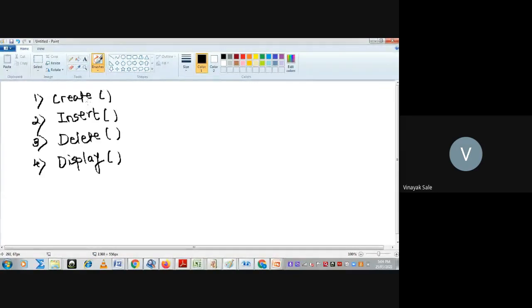Then there are new operations, maybe modify, fifth operation sort, sixth operation merge.